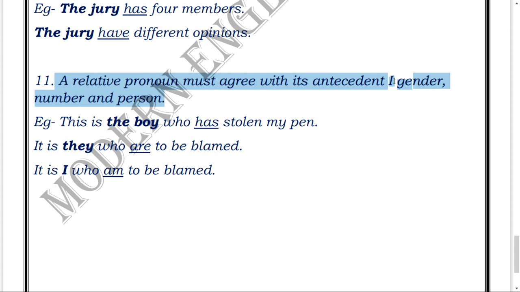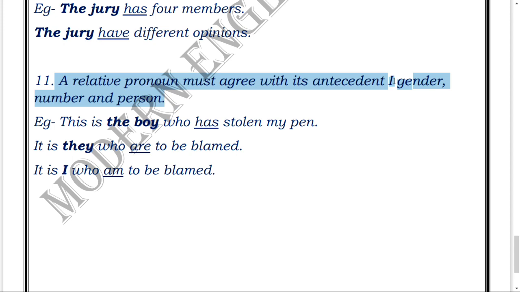Relative pronouns always start a subordinate clause. If you remember clauses, then you must know that a relative pronoun always starts a subordinate clause. The subordinate clause can be of three different types, as we all know: noun clause, adjective clause, adverb clause, but we are not talking about clauses here. The thing is that whenever a relative pronoun comes in a sentence, then there is its antecedent. Now what is an antecedent?